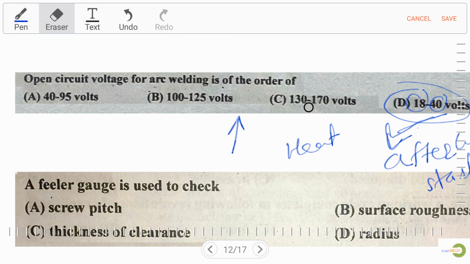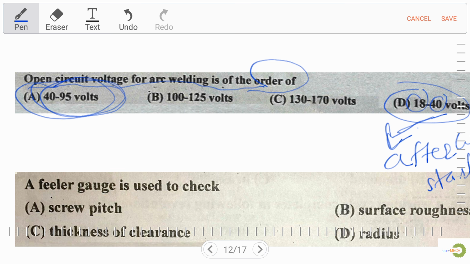Now let's read this question very carefully. Open circuit voltage for arc welding is of the order of, our right answer is A, 40 to 95 volts.